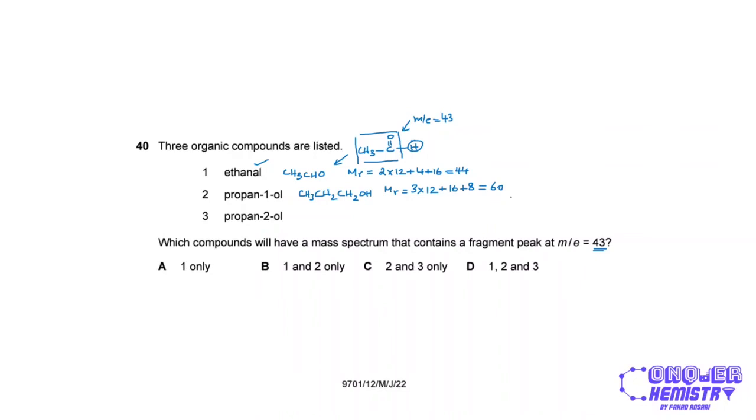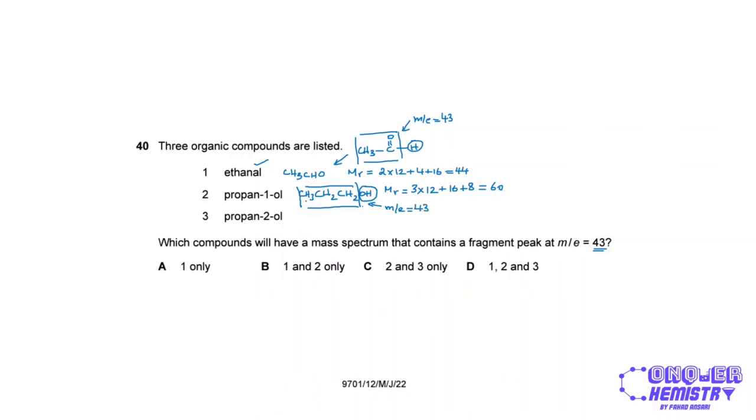If I did this calculation correctly, this is going to be, in fact, 60. All right. So if I were to get a mass to charge ratio of 43, I need to remove a chunk of this molecule that has an MR of 17. And that simply is the OH group over here. So that's 16 plus 1, that's 17. So the rest of this can give me a peak at a mass to charge ratio of 43.